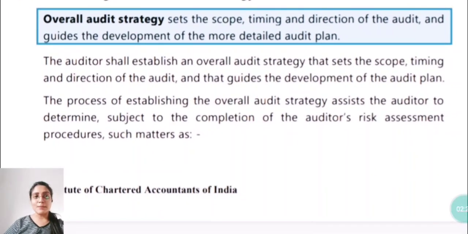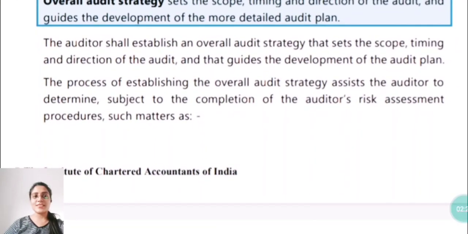The auditor shall establish an overall audit strategy. This line is the same. Next, the process of establishing the overall audit strategy assists the auditor to determine, subject to the completion of the auditor's risk assessment procedures. This risk assessment procedure is carried out before starting the audit. After the completion of risk assessment, the overall audit strategy is something the auditor should make. It should include who all are to be included while conducting the audit, the people who will be with him doing the audit.